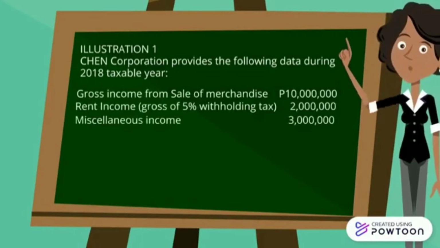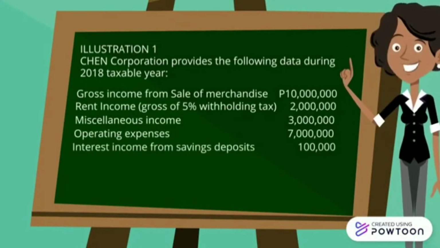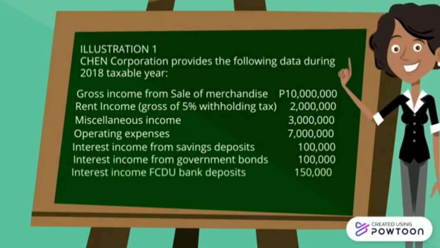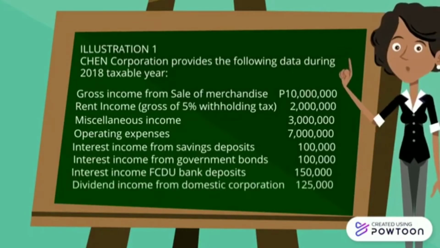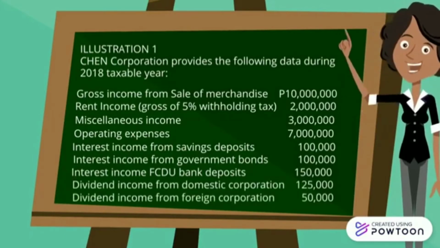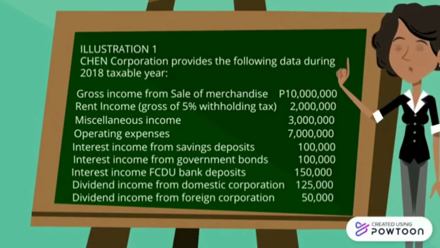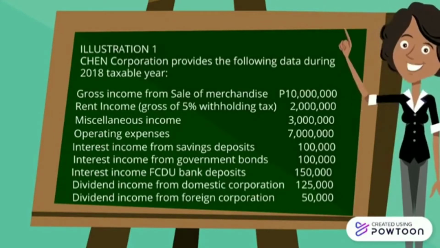Next are operating expenses, interest income from savings deposit, from government bonds, from foreign currency deposit unit or FCDU bank deposit, and dividend income from a domestic corporation and from a foreign corporation. Earlier, we discussed the corresponding tax rates under domestic corporation, resident foreign corporation, and non-resident foreign corporation.